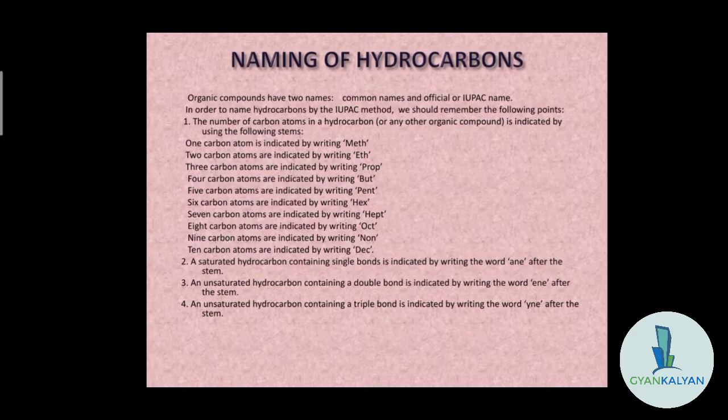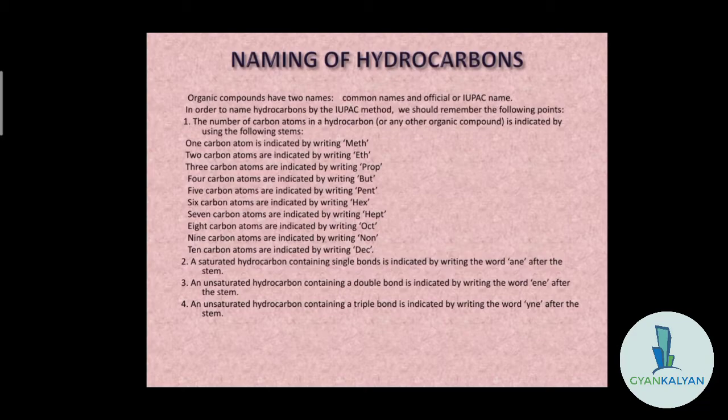The number of carbon atoms in a hydrocarbon or any other organic compound. Not only in the case of hydrocarbons, कोई भी अगर अलग organic compound होता है, we have to keep in mind कि कितने carbon atoms उसमें present हैं, and that is indicated by using the following stems. If there is one carbon atom, it is indicated by writing METH.